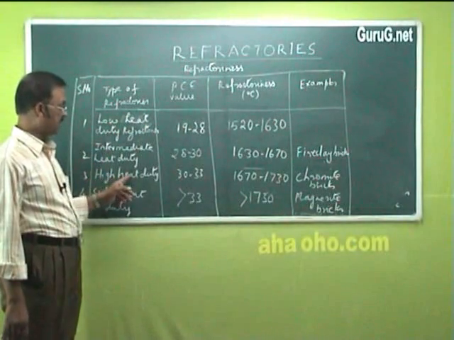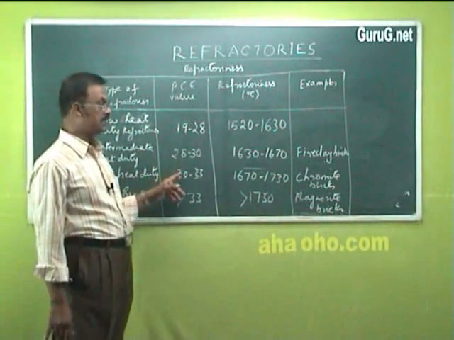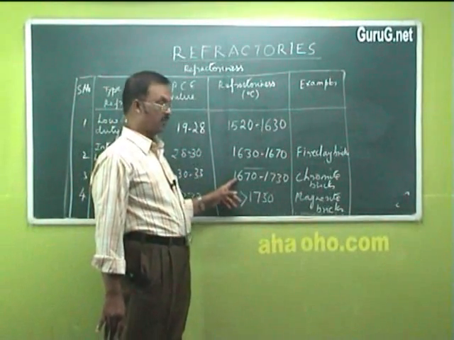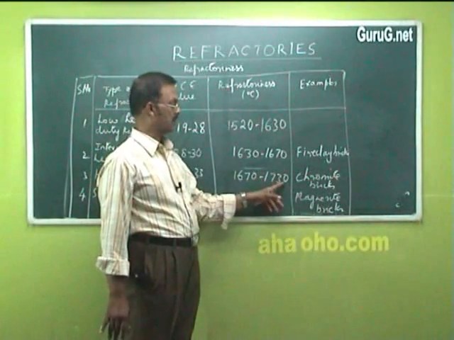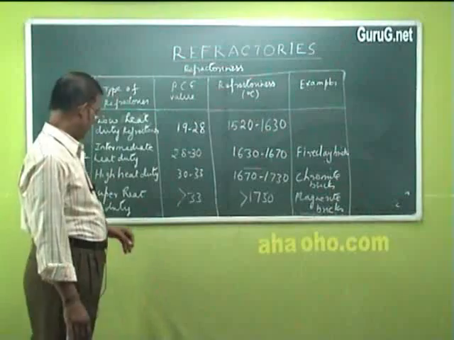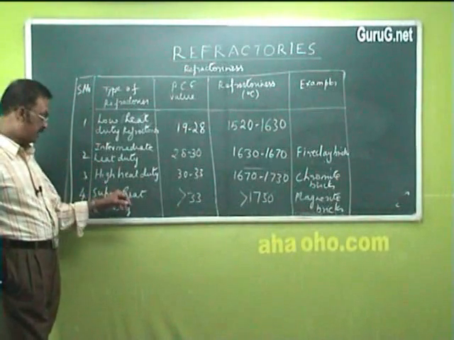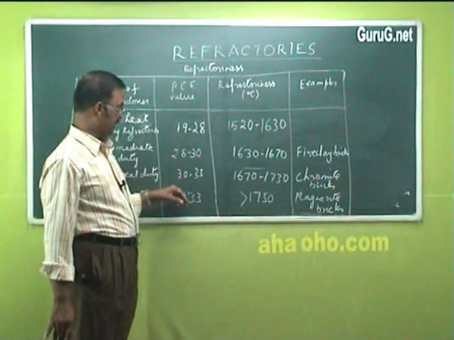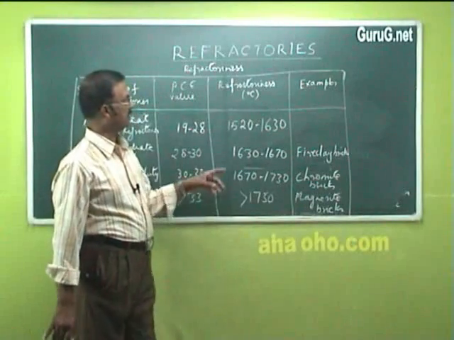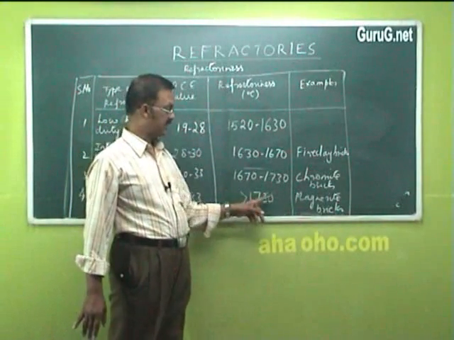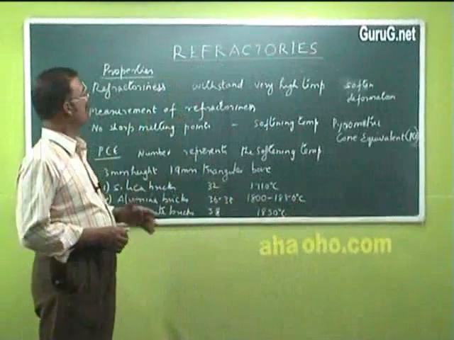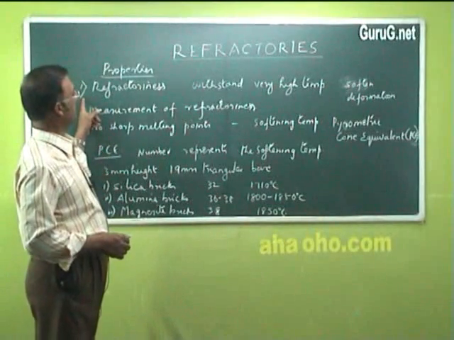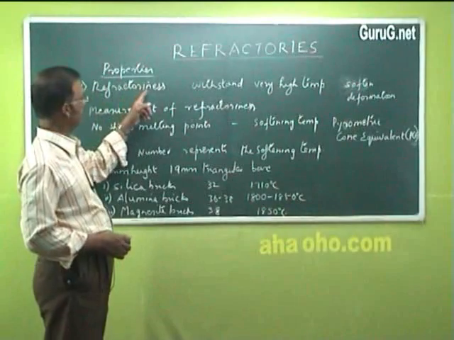Next, high heat duty refractories. These have PCE value from 30 to 33, and refractoriness range from 1670 to 1730. Example, chromite bricks. And last is superheat duty refractories. These have PCE values more than 33, and the refractoriness is above 1730. Example, magnesite bricks.